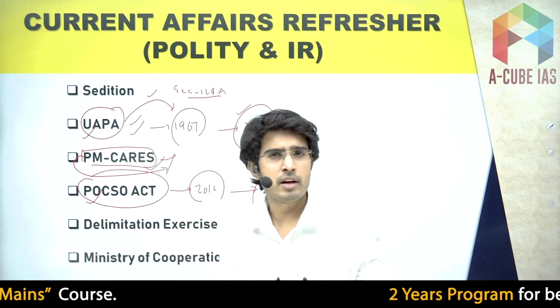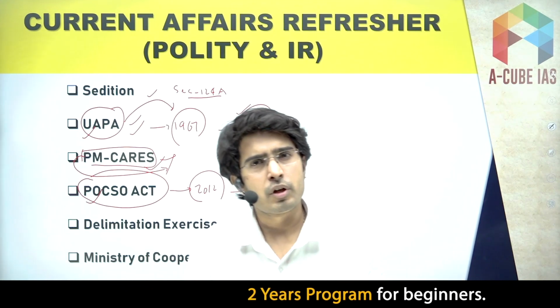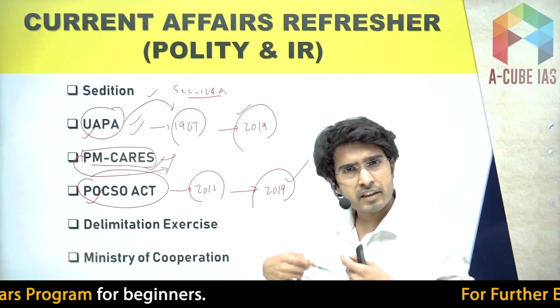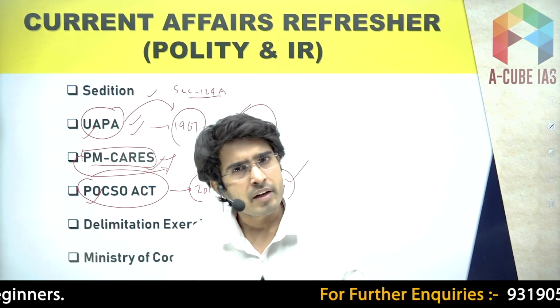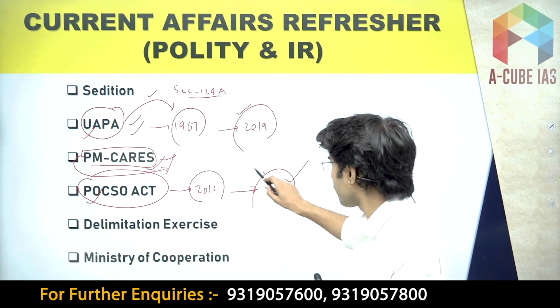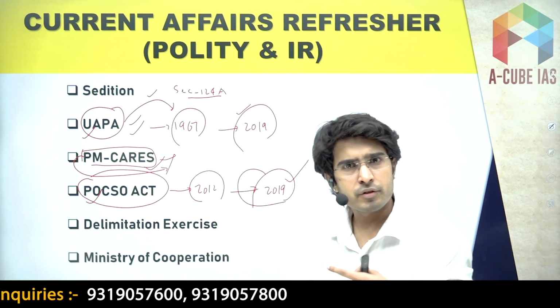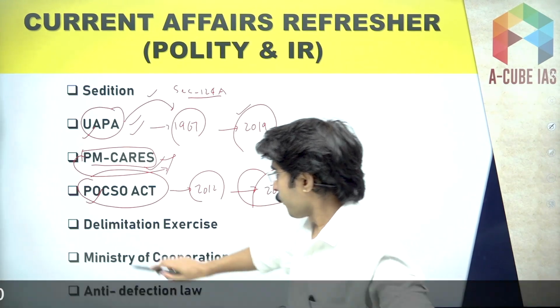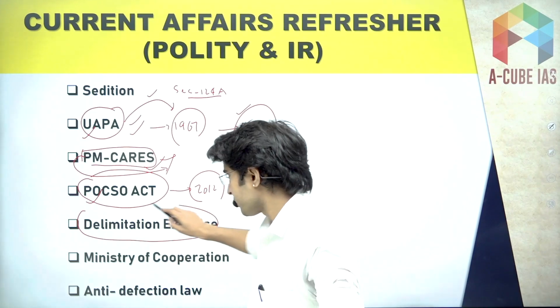All this information you will get under the POCSO Act, and we have made a comprehensive video on the POCSO Act as well. Very important. Remember, it was enacted in 2012. After that, it was amended in 2019. It has the definition of child. It defines the forms of sexual assault, and now it provides more stringent punishment because of the amendment which occurred in 2019. After that, we made a video on the delimitation exercise as well.